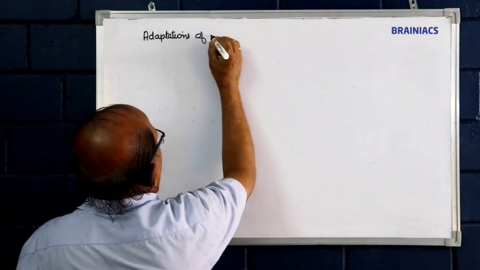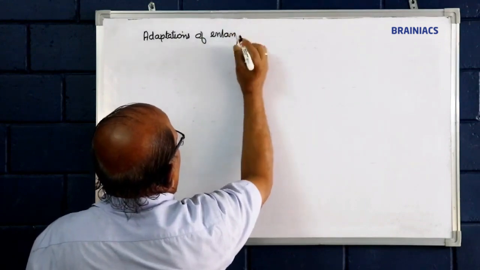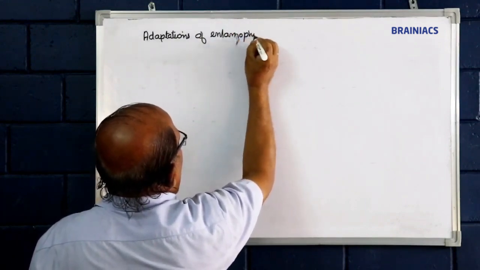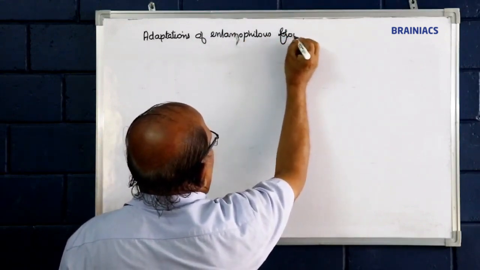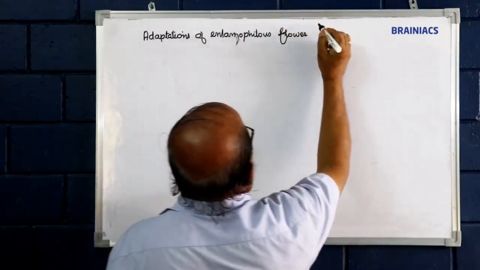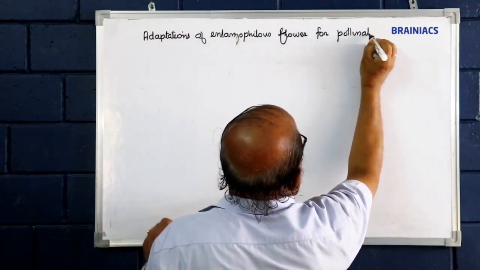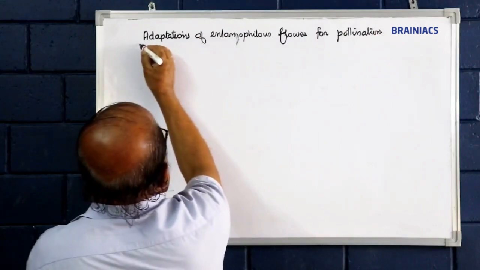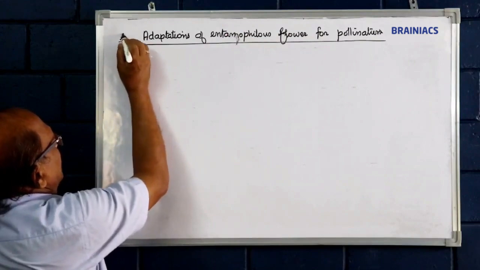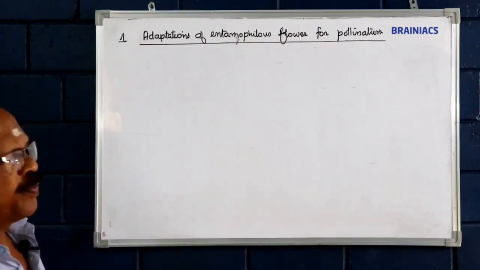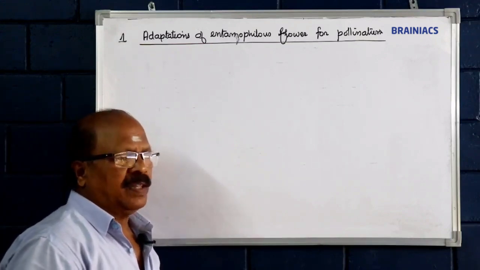Here, first is the adaptations of entomophilous flower for pollination. How are the pollinating agents attracted by the flower?